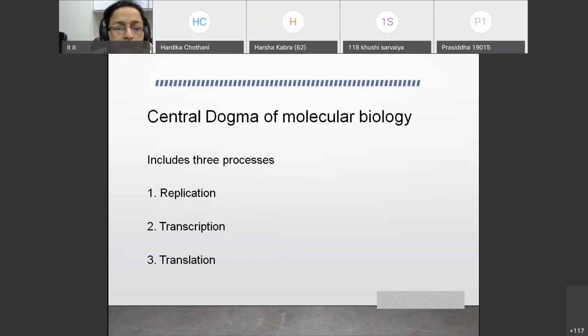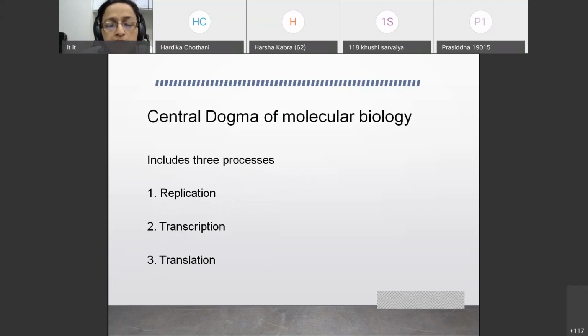Before entering into replication, you should know the central dogma of molecular biology. This central dogma of molecular biology includes three main processes. One is replication, second is transcription, third is translation. Now remember, this is again a theory Viva question.